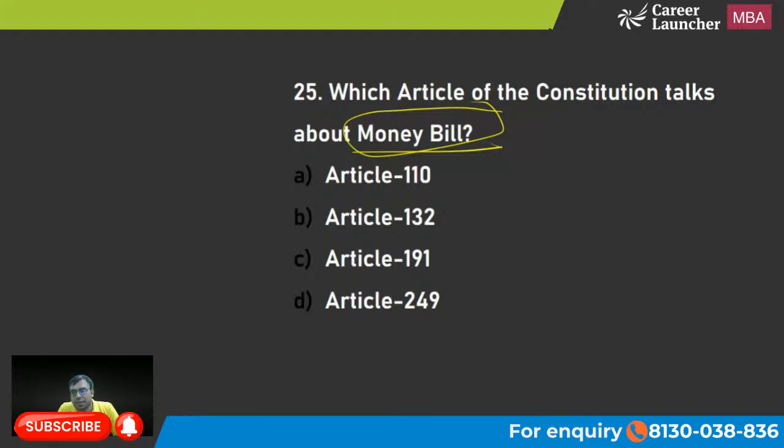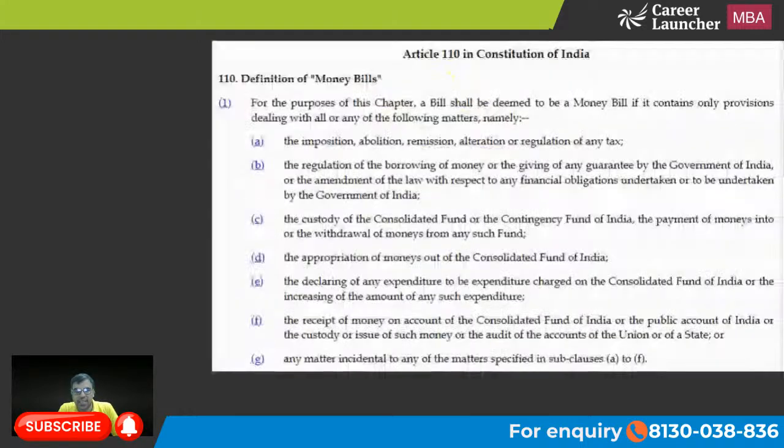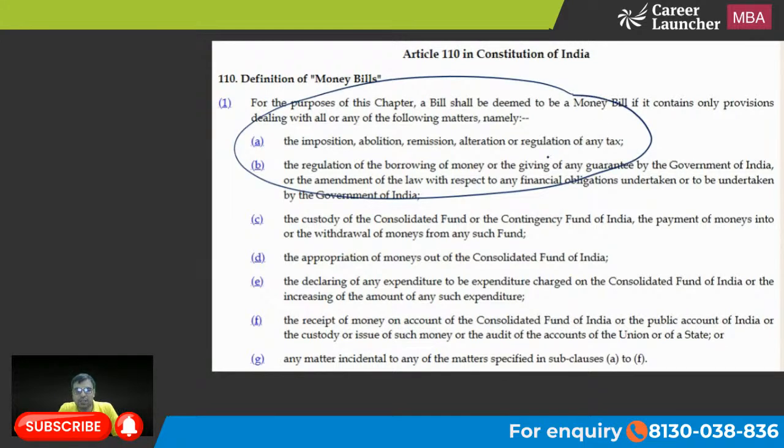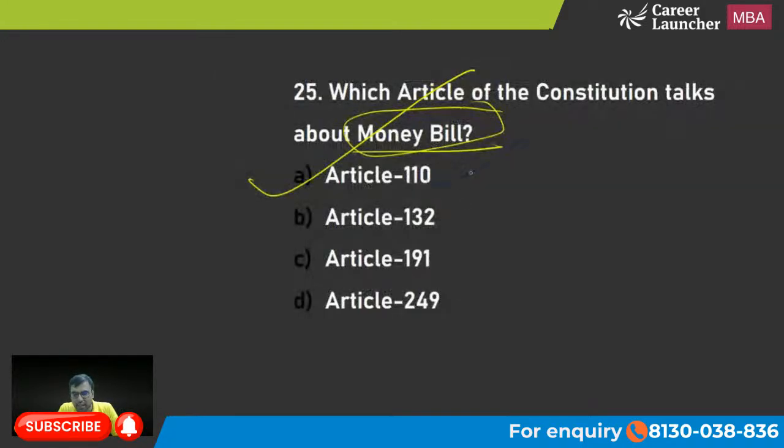So which article talks about that? The right answer is option A. Article 110 is the right answer to this question, and it talks about money bill. ठीक है. Abolition, remission, alteration or regulation of any tax, borrowing of money, custody of consolidated fund of India, appropriation of money out of consolidated fund of India. So A is the right answer.